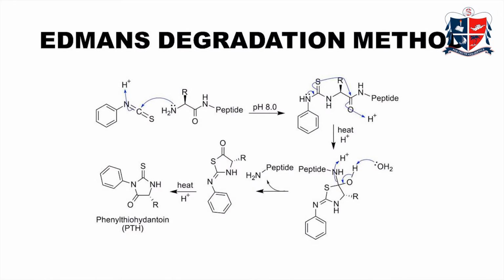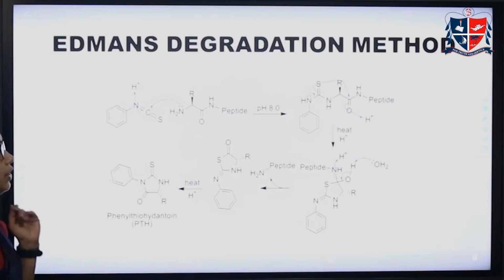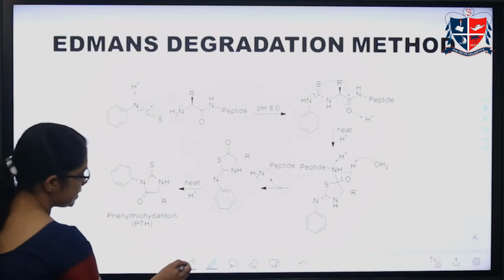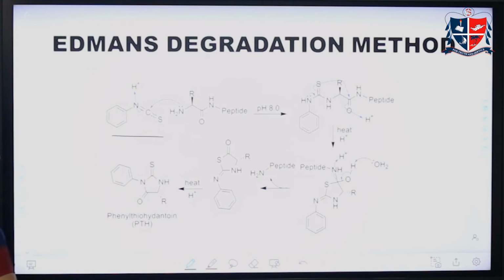Another one is Edman's degradation method. In this, the reagent used is phenyl isothiocyanate. This is phenyl isothiocyanate. This reagent reacts with the protein or polypeptide under pH 8, a basic condition.